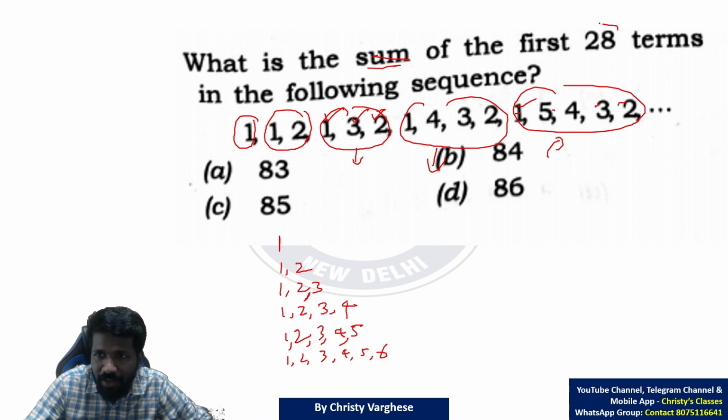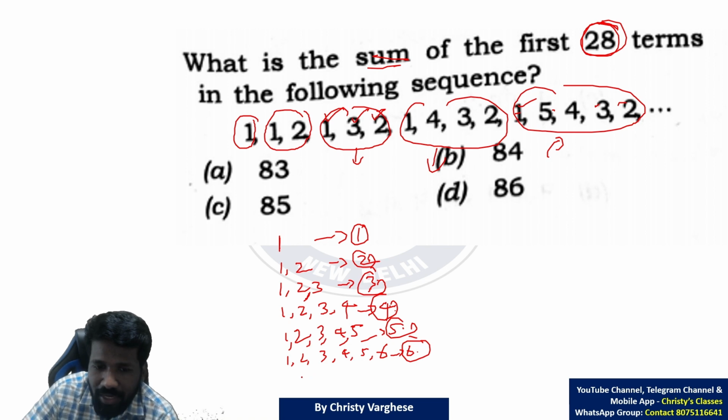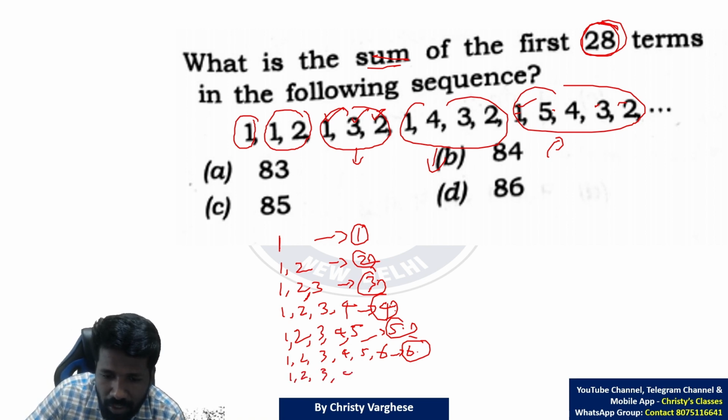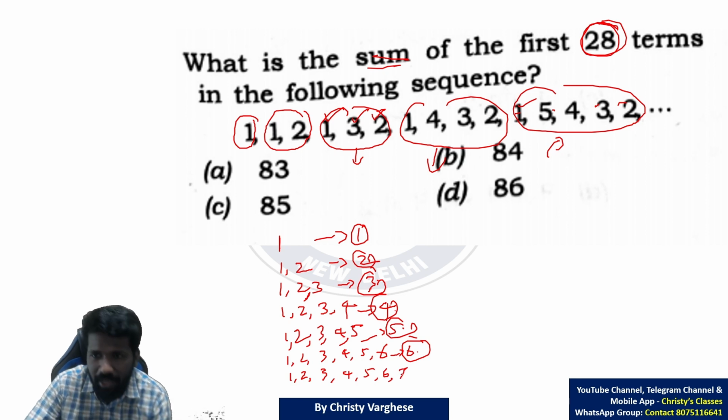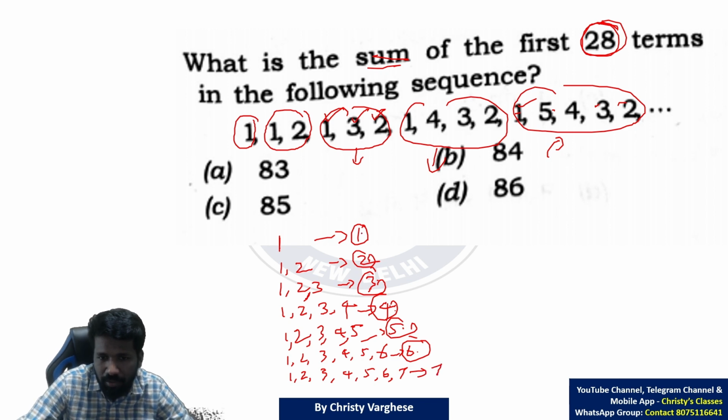Now the question is asking for the first 28 terms. This is 1 term, 2 terms, 3 terms, 4 terms, 5 terms, 6 terms. So 1 plus 2 plus 3 plus 4 plus 5 plus 6: 1 plus 2, 3; 3 plus 3, 6; 6 plus 4, 10; 10 plus 5, 15; 15 plus 6, 21. We need to reach 28 terms, so one more set. 21 plus 7 is 28. So the next 7 numbers will be 1, 2, 3, 4, 5, 6, 7. The order can be different, but they will be there. That means this is the 28th term.